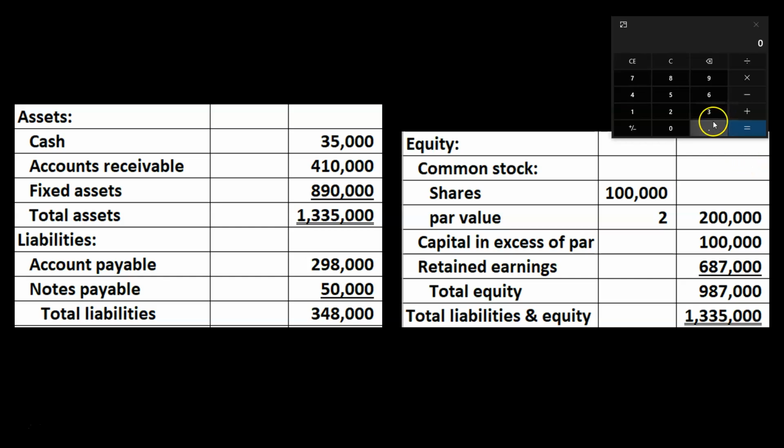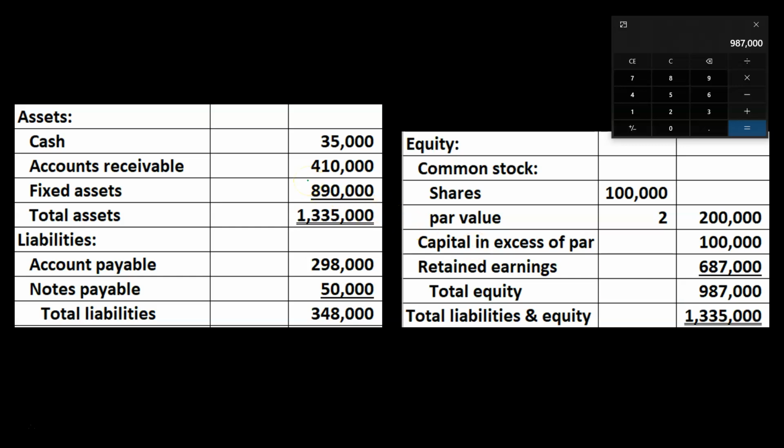Now, if we pull out the calculator, we can see this is in balance because the assets equal the liabilities plus the equity. We can also rework the accounting equation: the assets of 1,335,000 minus the liabilities of 348,000 gives us the equity of 987,000. So the 987,000 is basically the book value of the company, or in other words, the owners' claims to the